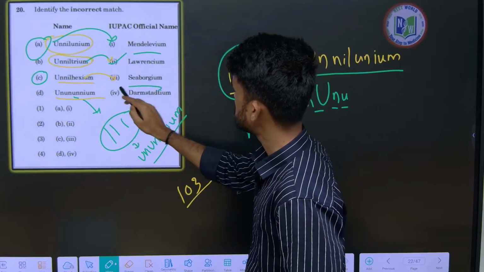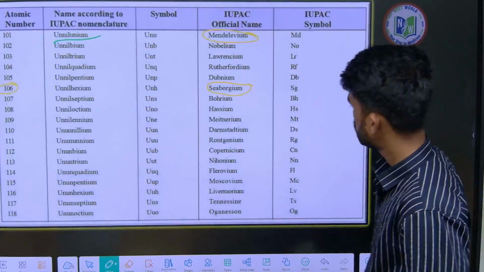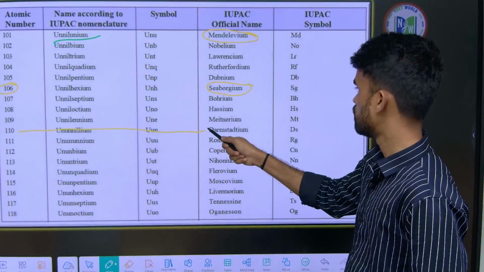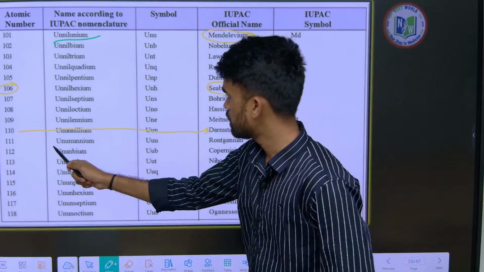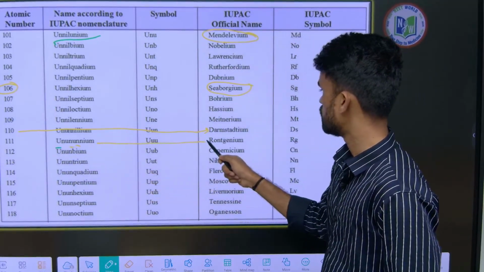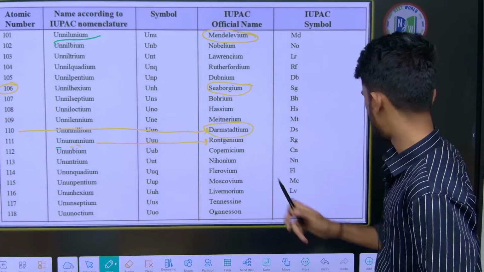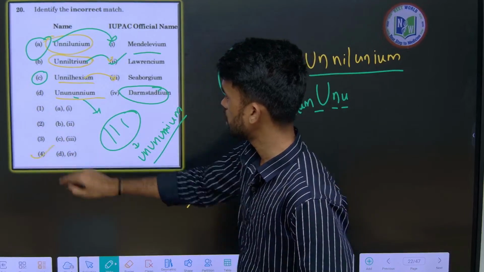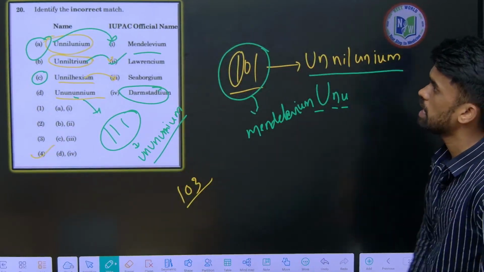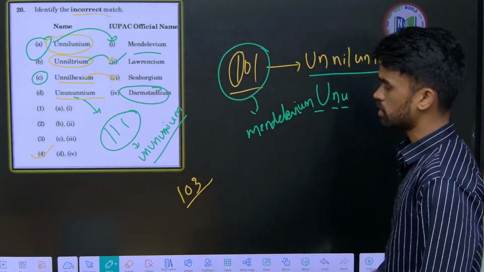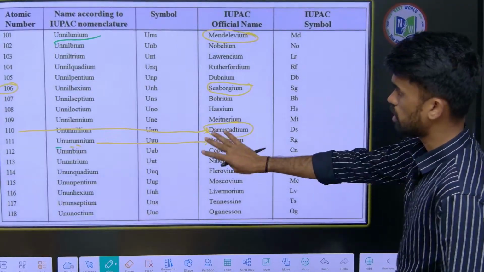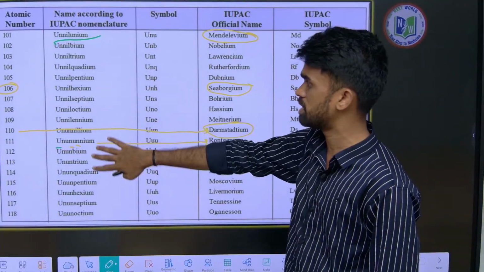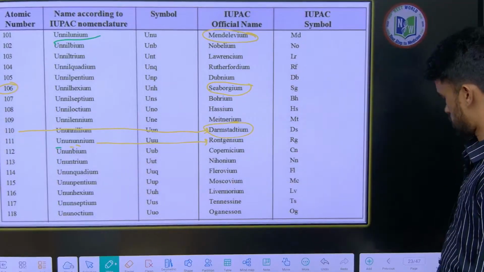But here, Darmstadtium has atomic number 110, right? So the match for D is incorrect. You can go with the fourth one as incorrect. D4 is incorrect. They are asking about the incorrect one only, no? Like that you can choose. Try to learn this; it has been asked 1 or 2 times based on this table itself. So just go through this table once.